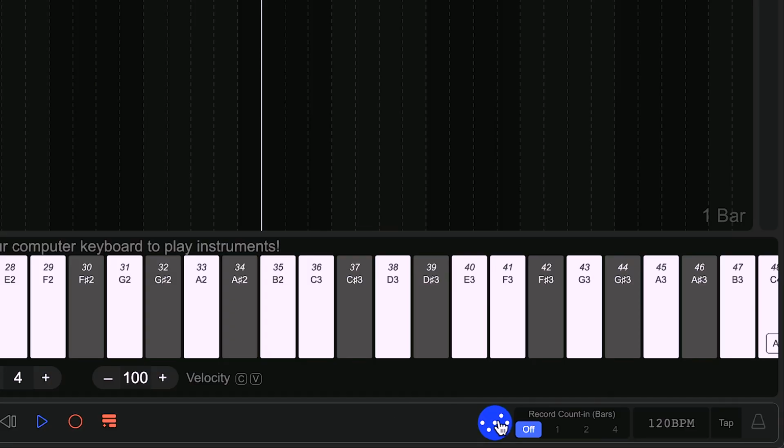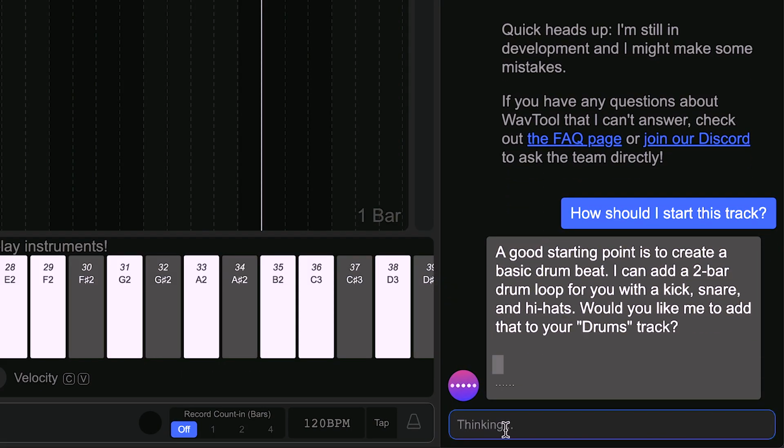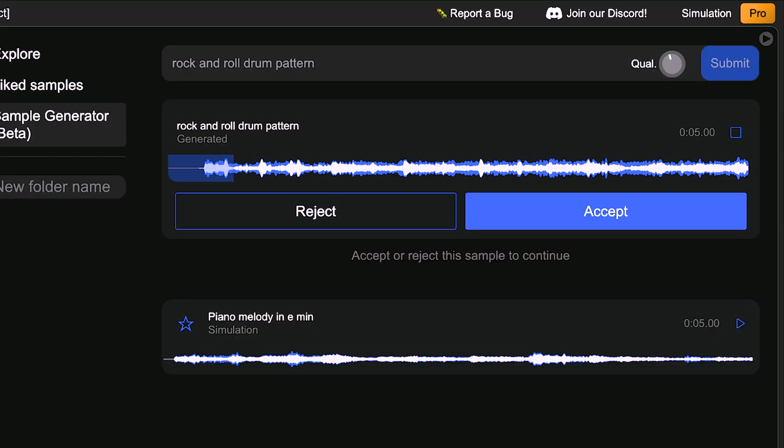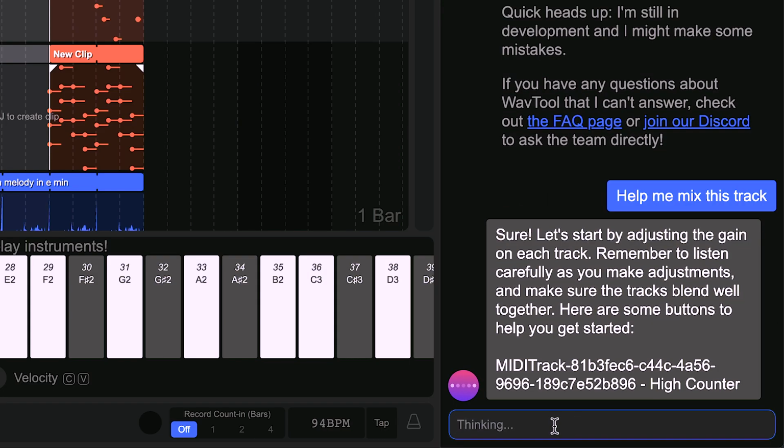really is an all-in-one AI-assisted experience, where you click this little button down below and get advice from a chatbot, where it can give you tips on how to continue with your track, where it can generate samples for you like melody loops or drums, and then even help you with your mixing and mastering, adding effects for you.